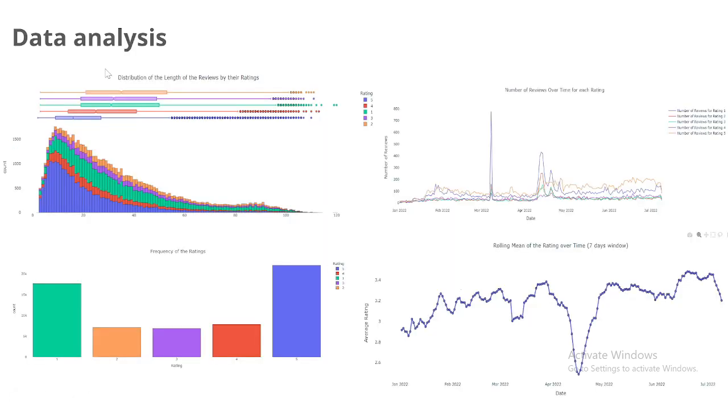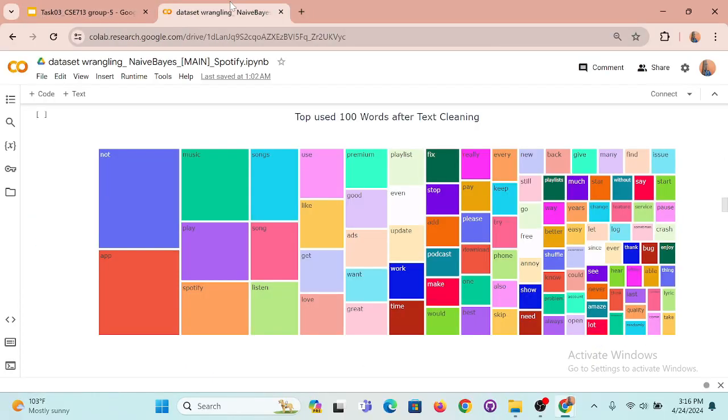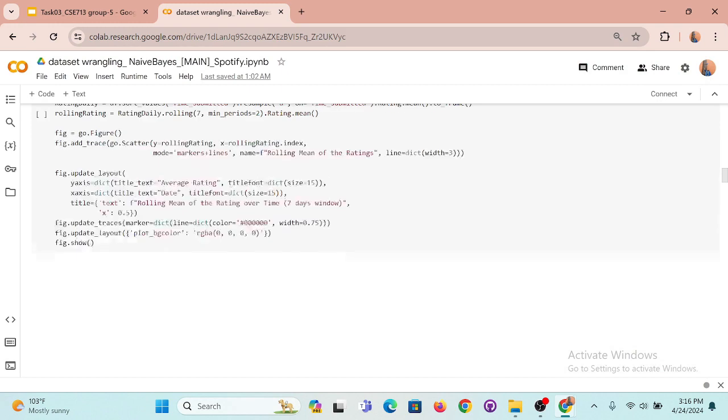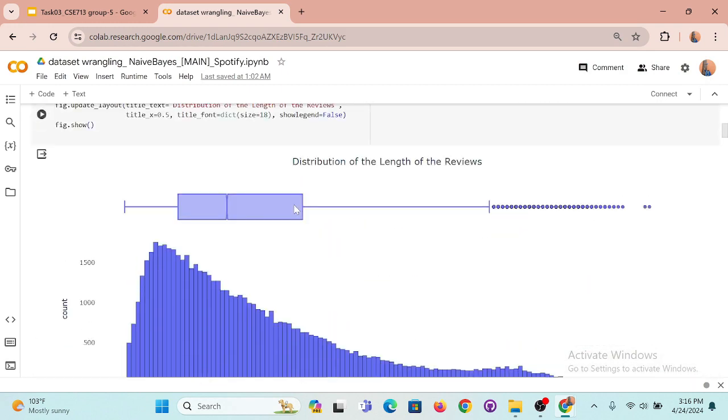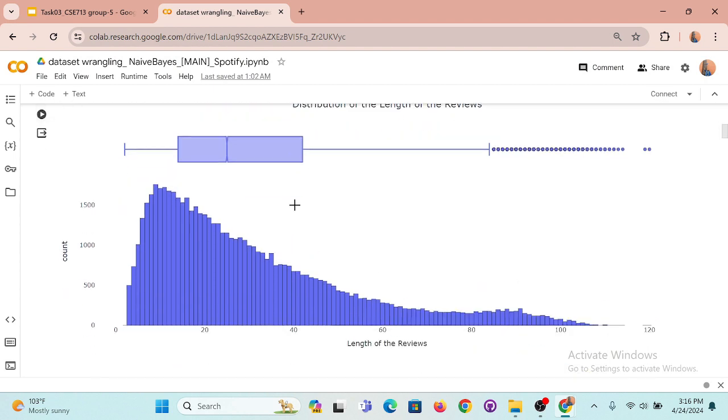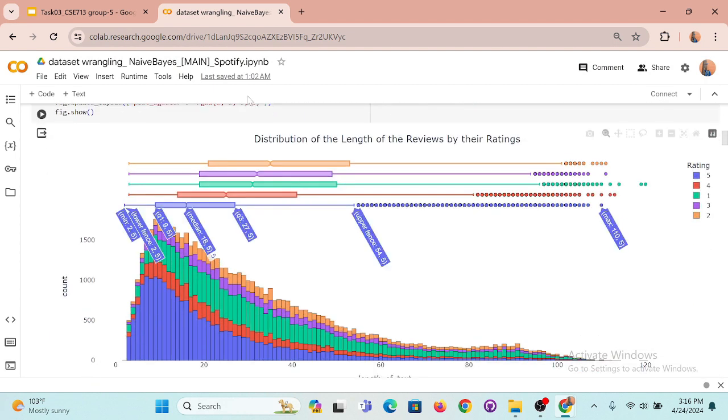So let's talk about the data analysis. First, the distribution of the length of the reviews by their rating. Let's go to the code for a better view. So this is the distribution length of the reviews by the rating.